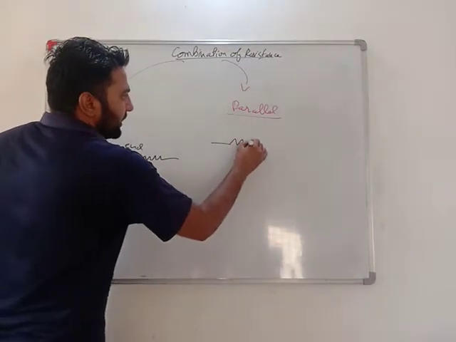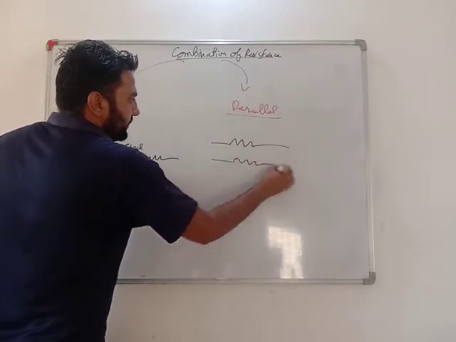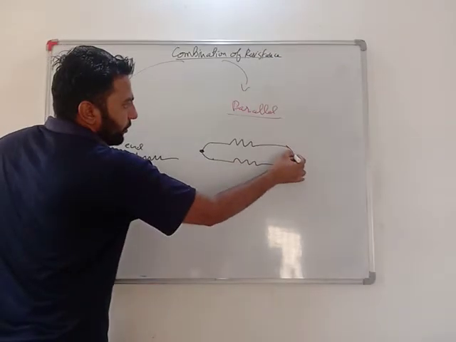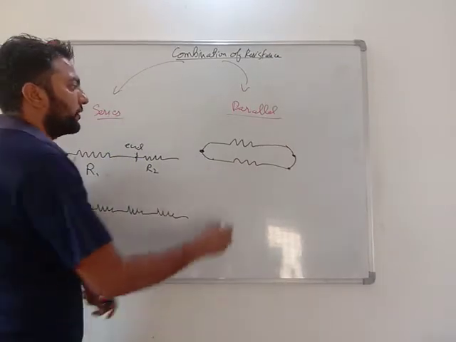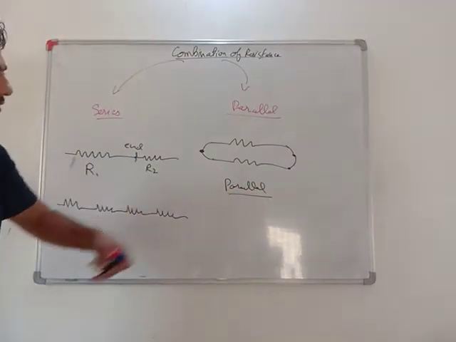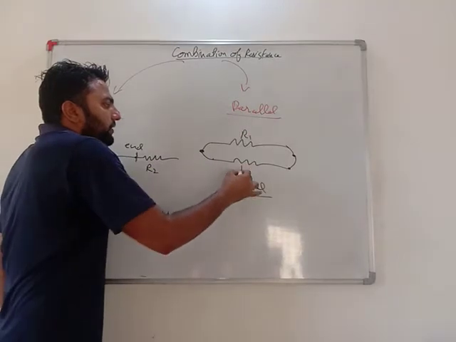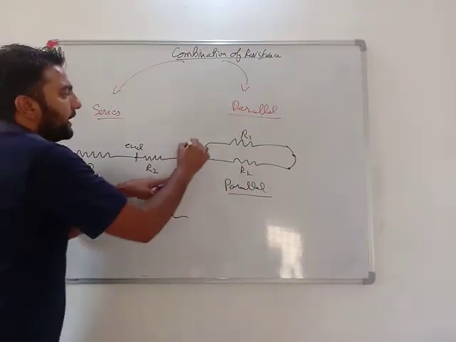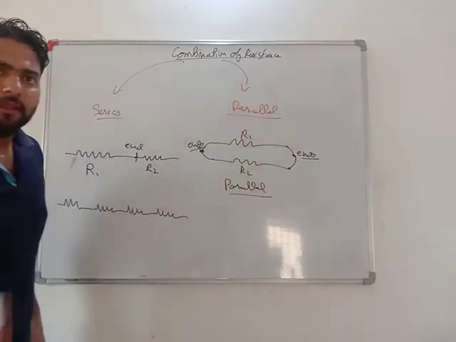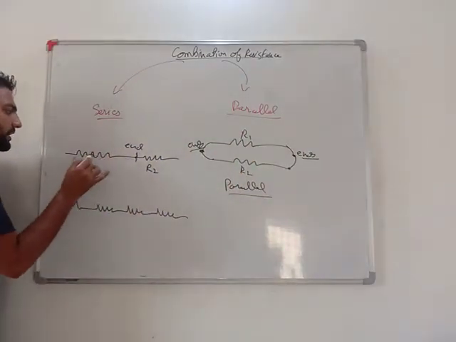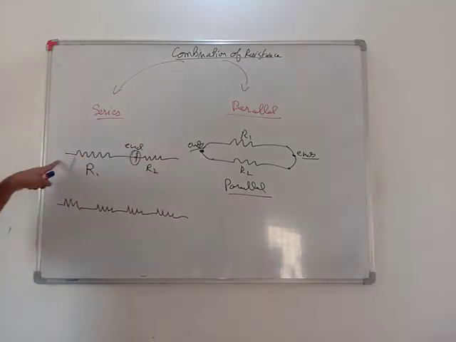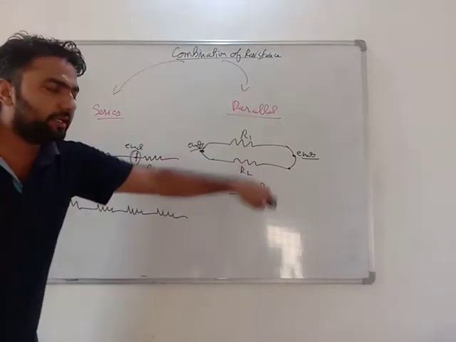But if there are any resistance and both of the ends are same or joint, then this is known as parallel combination. Very important. In parallel combination, if this one is resistance R1 and this is R2, both of their ends are joined together, whereas in series combination only one end is joined and another end is not joined, whereas in parallel both the ends are joined.